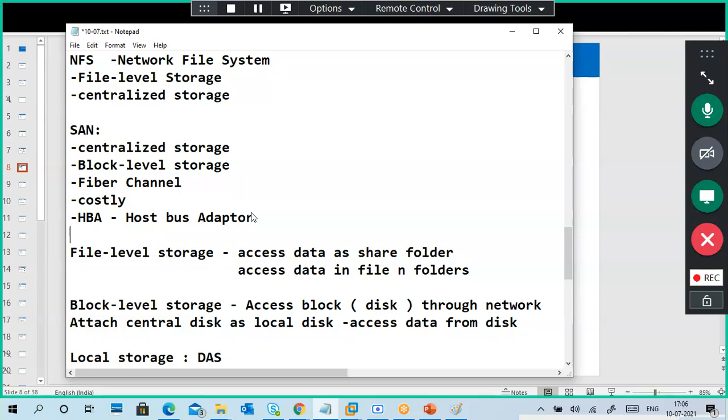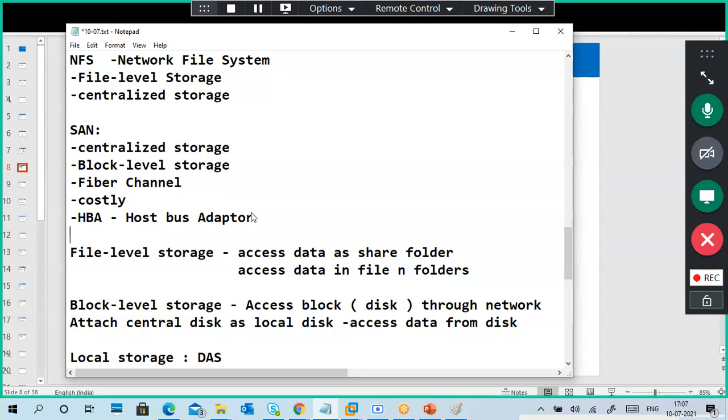And what does block level storage mean? You take an existing storage space, like 10 terabytes or 20 terabytes or 1 petabyte of very big disk. But what is the required size for a server or a machine or a device? Only that required size we create as a LUN.